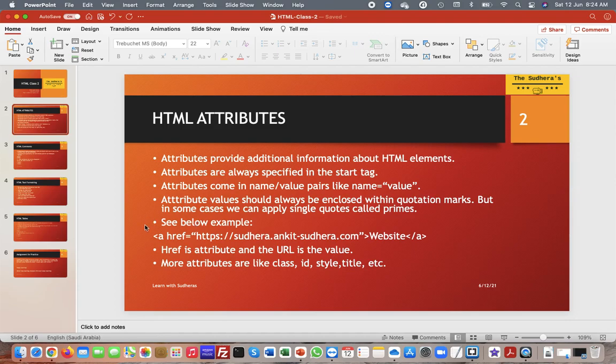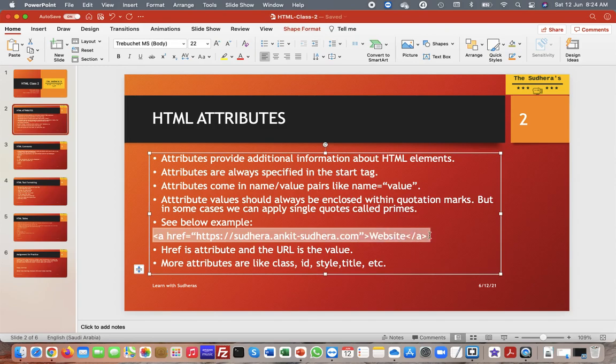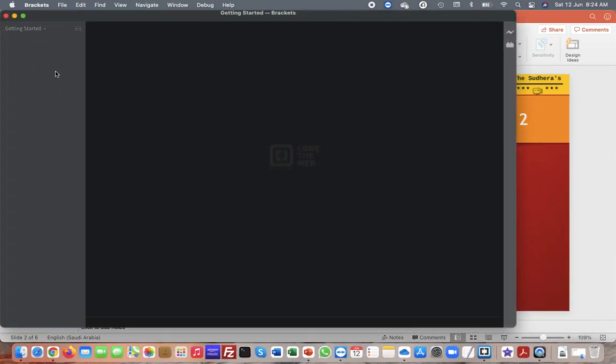So you can see the example: a href equal to the URL and then the website. Let's try to see it in practice mode, because as you know, we always practice whatever we are learning here, because theoretical plus practical, this is the best knowledge you can get. So I will just open the brackets.